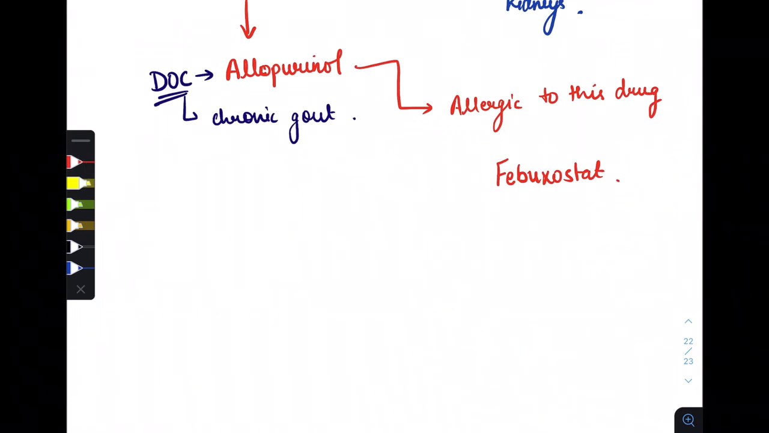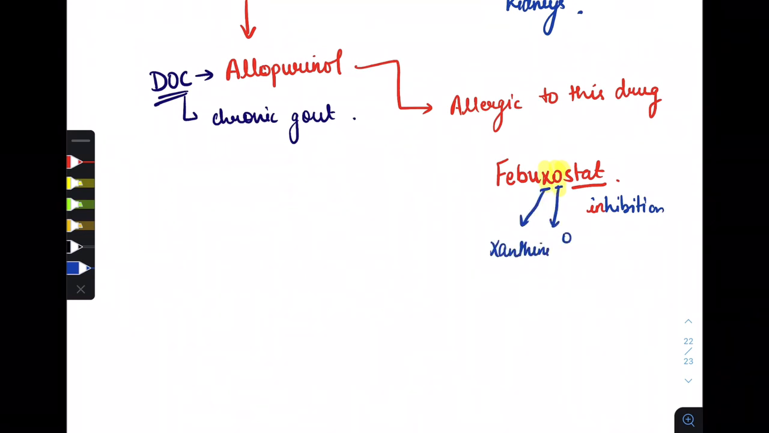We can remember it by XO, and stat means inhibition. Here X means xanthine and O stands for oxidase. So it is a xanthine oxidase inhibitor drug, that is febuxostat. If someone is allergic to allopurinol, the second choice we can give is febuxostat. So this is the first step, that is inhibition of xanthine oxidase.